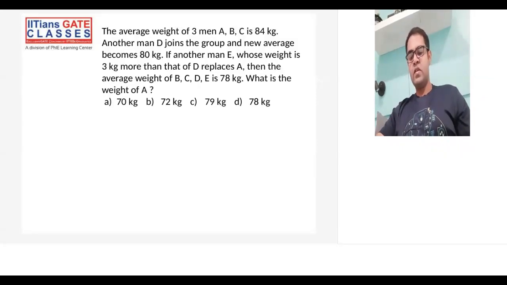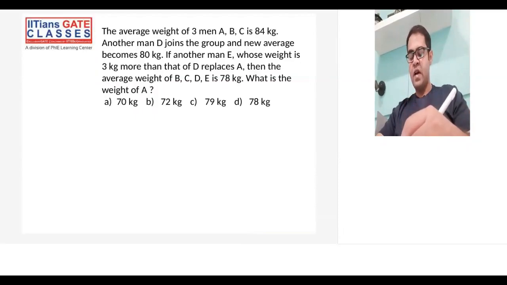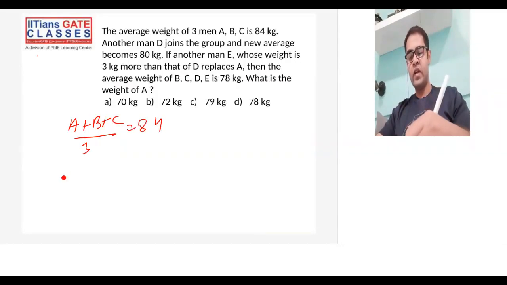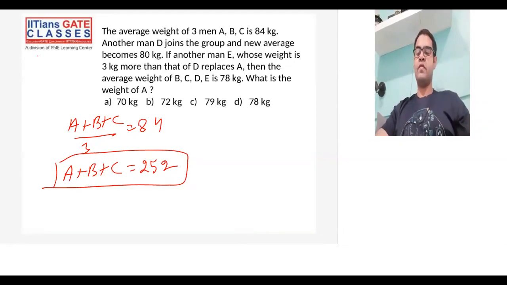Okay. So again, they are saying average weight of three men A, B, C is 84 kg. Another man. So you see how the question is going. So what I'll do is instead of reading the whole question, I'll write the equations in parallel. Average weight of three men A, B, C is 84. So (A plus B plus C) by 3 is 84. So I get A plus B plus C as what? 252. Okay, I get this as 252.